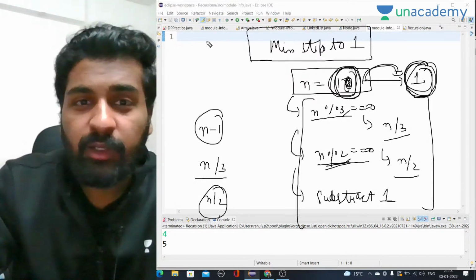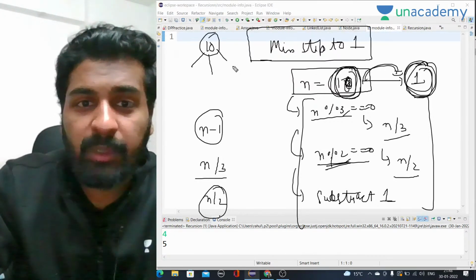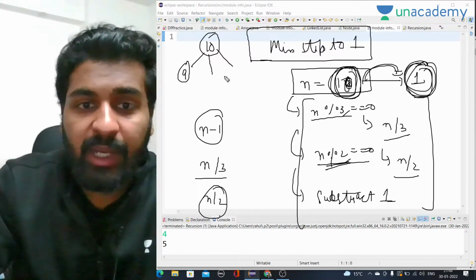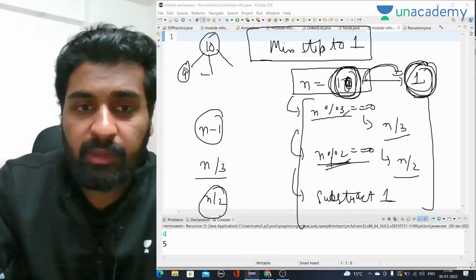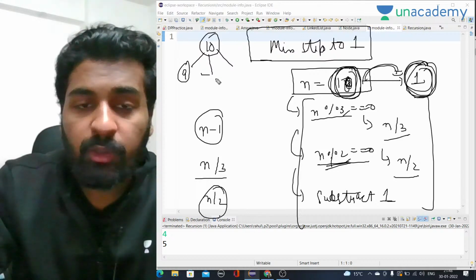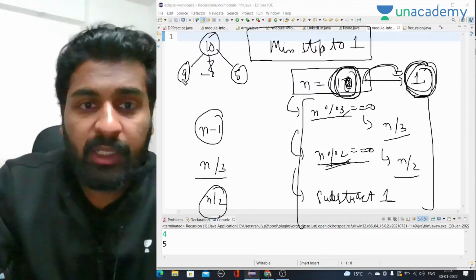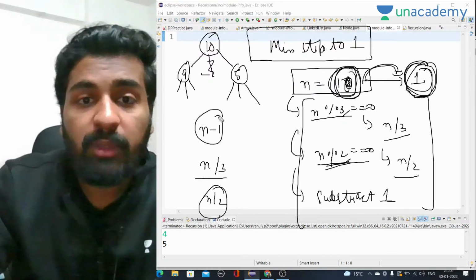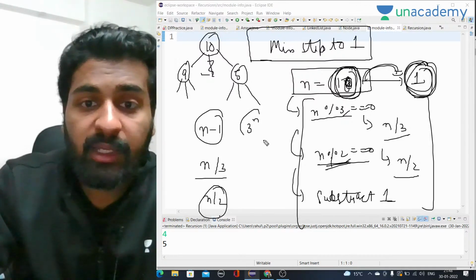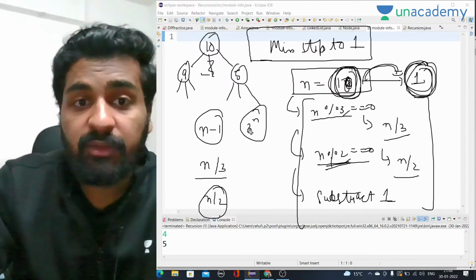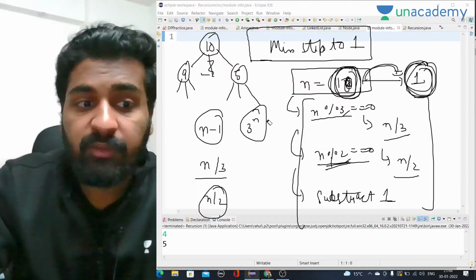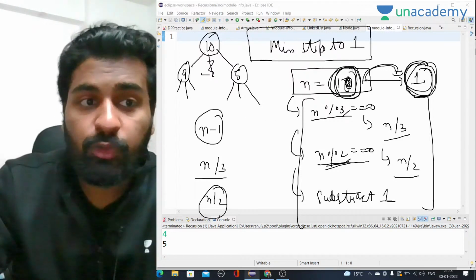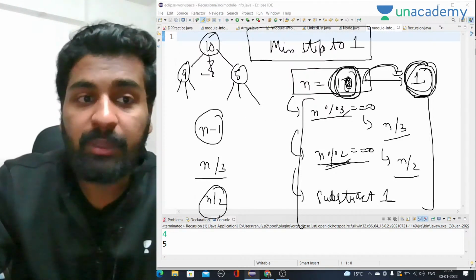So what we are talking about is for 10 we will explore all the paths. The first path will be subtract 1, then n by 3. It is not divisible by 3, so we cannot take that path. It is divisible by 2, so we can take that path, it will be 5. Now again, we have to take 3 paths here, 3 paths here. So the worst time complexity of this will be 3 to the power n. And there will be repetitive cases in this as well, so we are going to use DP in this.